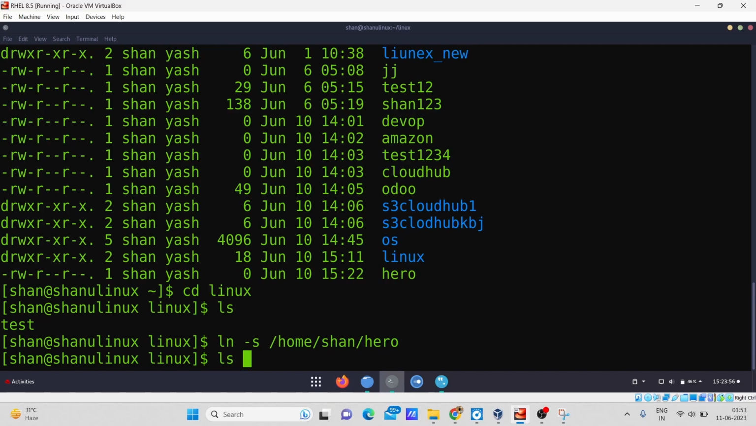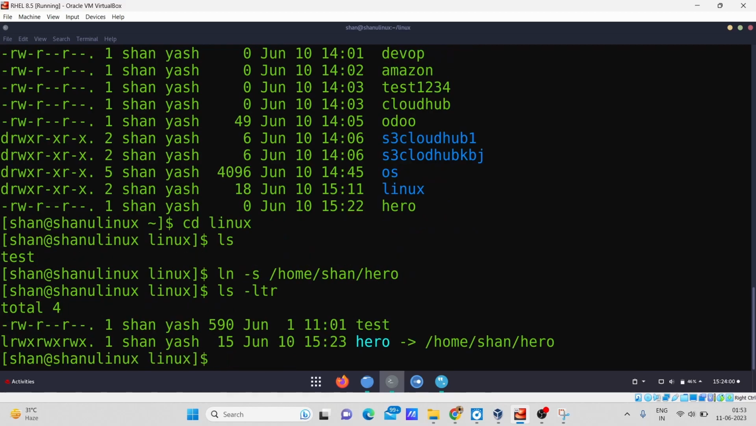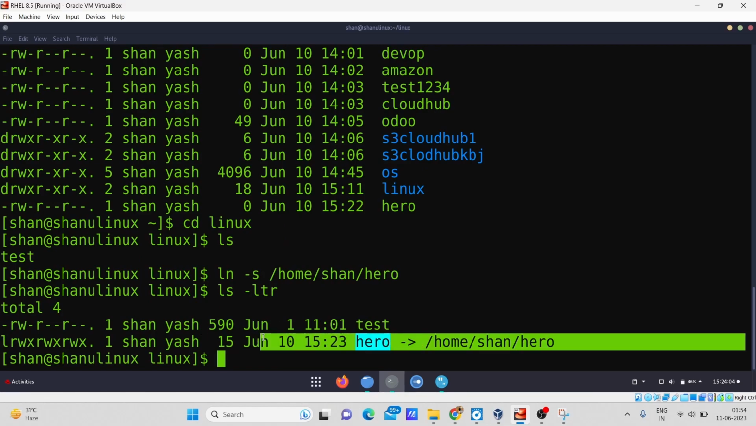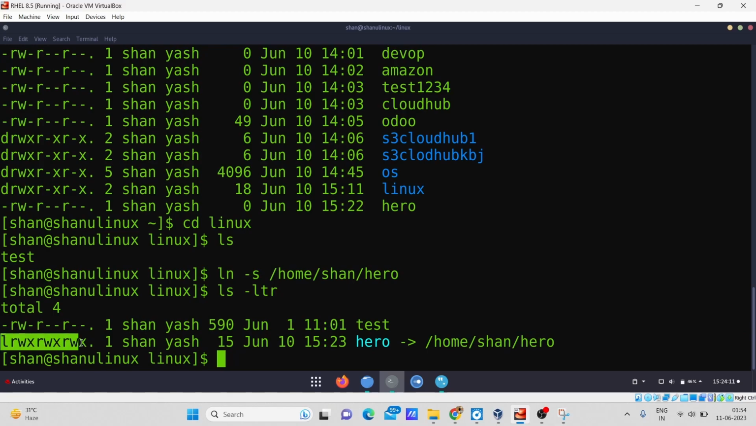To check that, we just have to write the command ls -ltr, and you can see after typing the command, it shows that hero is created here as a soft link. You can see it shows the soft link pointing towards the home directory, and here in the file type, you can see the first letter is l, and as I told, that l basically stands for a link, right? So you can see this has been created.